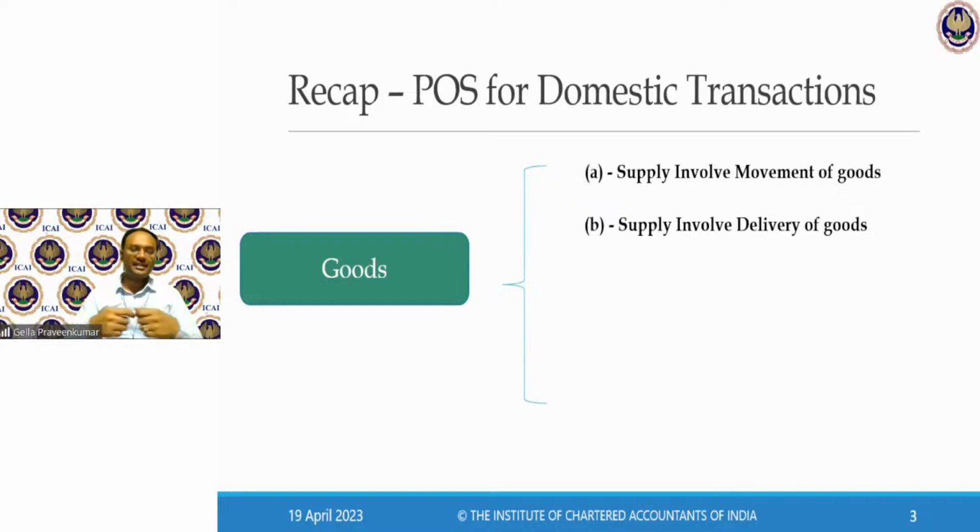So there could be transactions where the transfer of title to goods happens after commencement of movement or before commencement of movement. Take the example of a wholesale dealer. Generally, wholesale dealers don't have a godown. What they do is procure orders from customers. Back to back, they place orders on their suppliers.